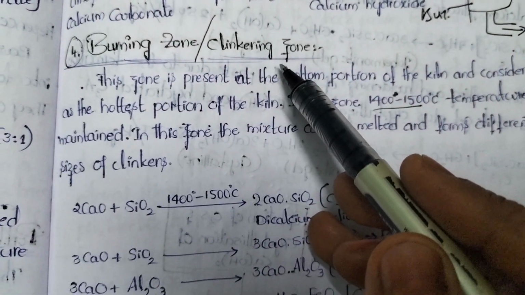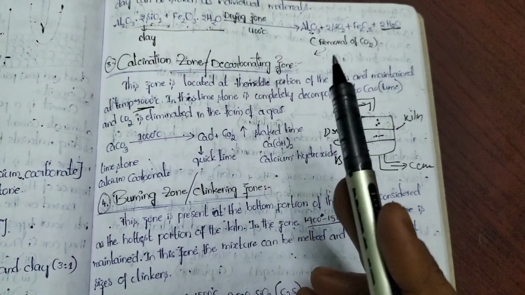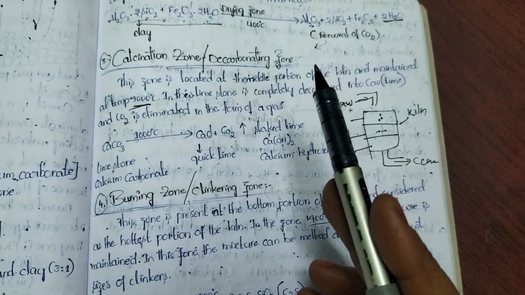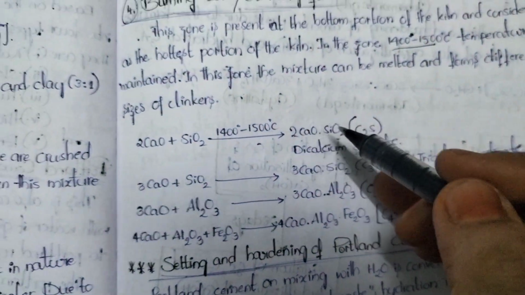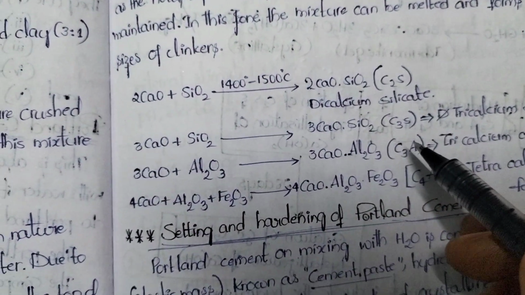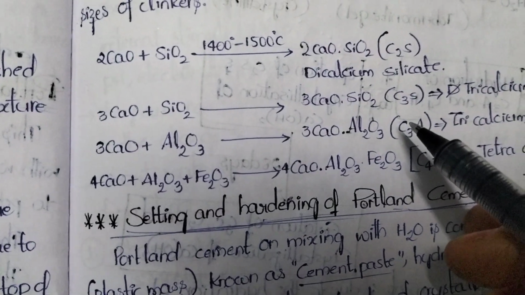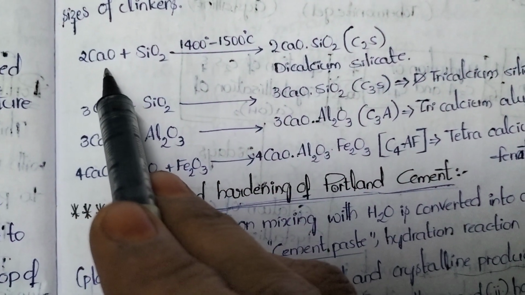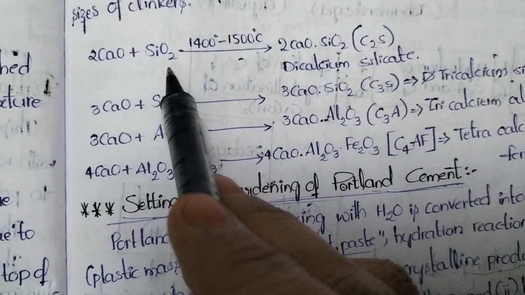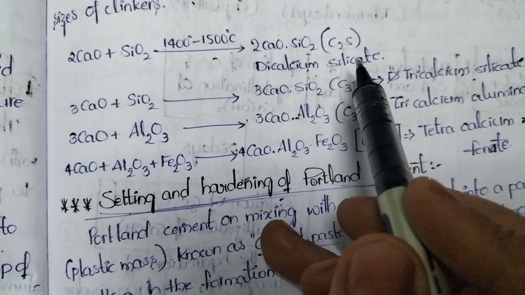That is why this is called the burning zone or clinkering zone. Why is it called clinkering? The raw materials which are separated in individual form are getting combined and converted in the form of clinkers. That is why this zone is called the clinkering zone. Look into the most important reactions here. Observe, CaO is lime. Lime reacts with silica. It is converted in the form of dicalcium silicate.